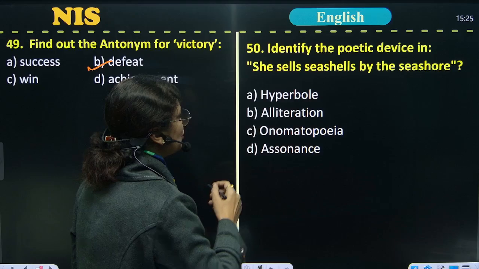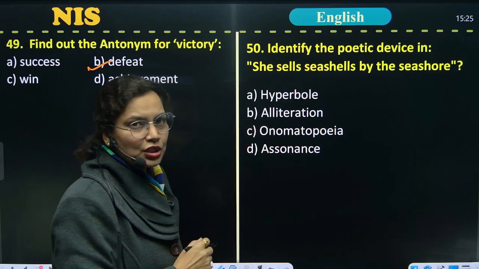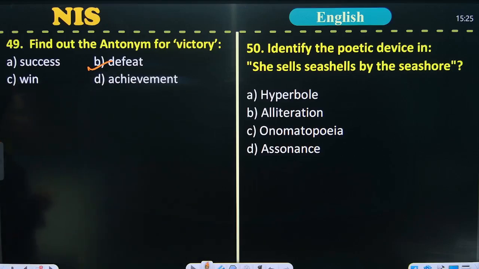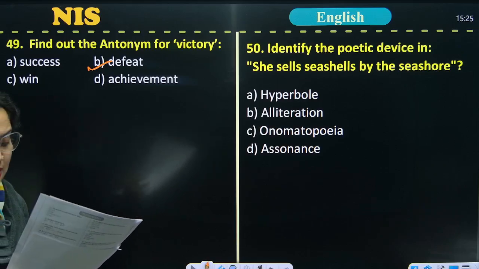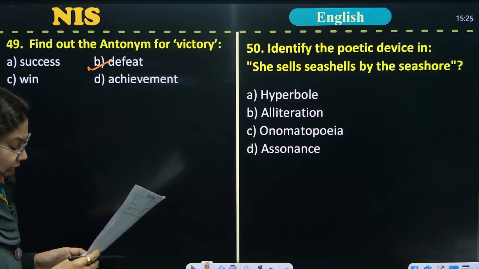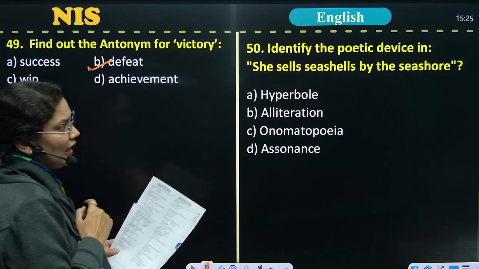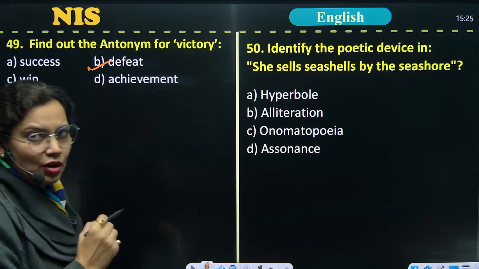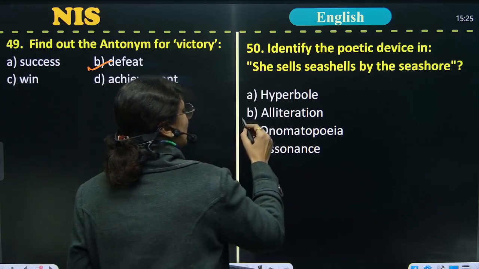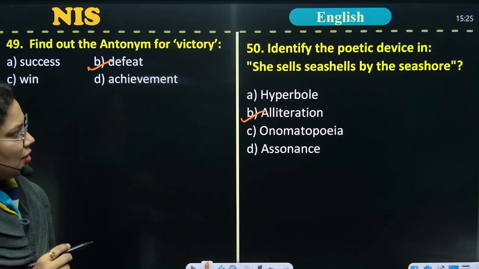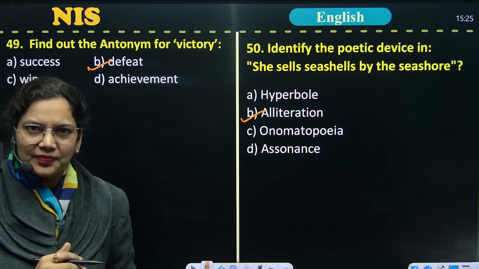In the last question, we have a question on a poetic device. The question is: identify the poetic device. The sentence is: she sells seashells by the seashore. You can see that there is a repetition of the initial sound. So when there is a repetition of a sound, alliteration is the correct answer to question number 50.